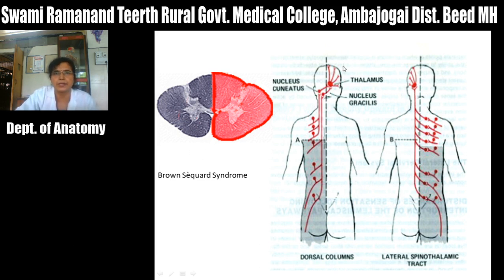In this diagram you can see, where B is written, this is the site of injury. There is loss of pain, touch and temperature due to lateral spinothalamic tract damage on the contralateral side, but there is damage to the dorsal column on the same side, so there is loss of proprioceptive sensation and vibration on the same side as the lesion.